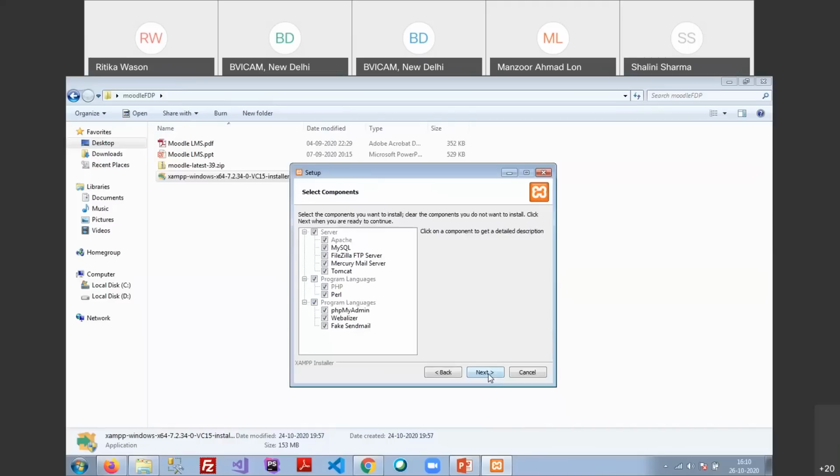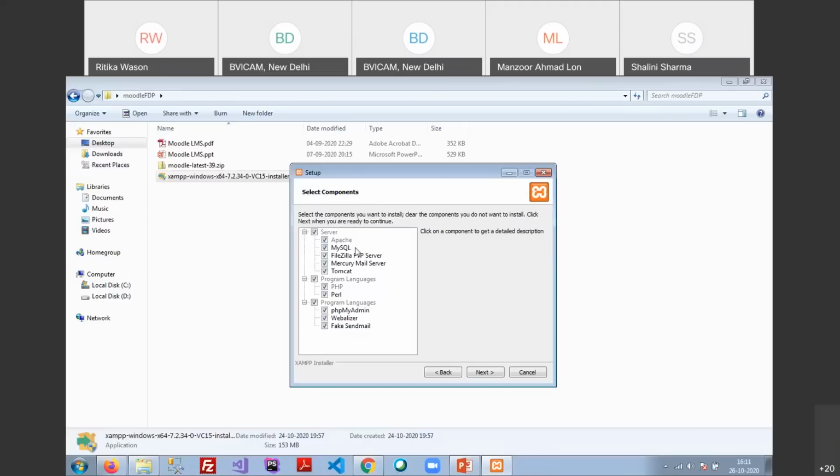Here you can check out the setup components. There are some required ones. First, it is asking you to install the servers. The server is basically responsible for handling all HTTP requests on port number 80 or 443. The servers are Apache and MySQL.